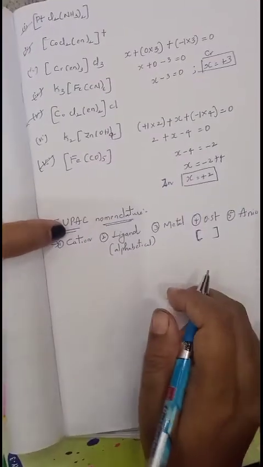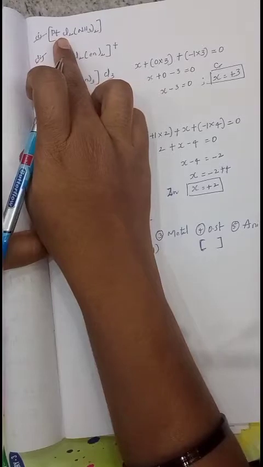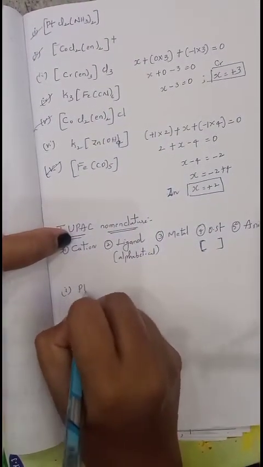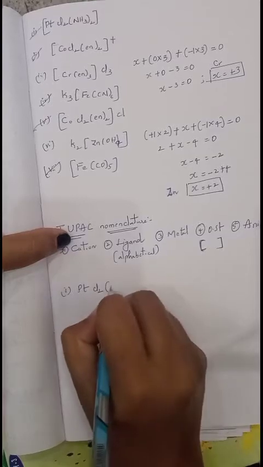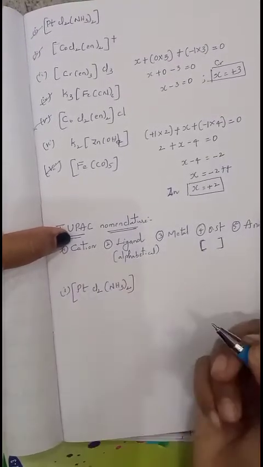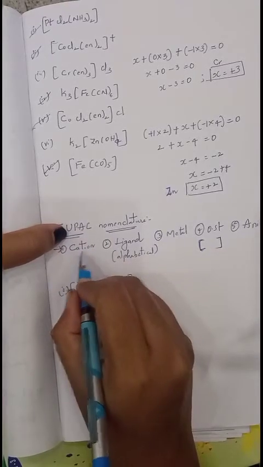Now we'll try to write names. First we'll take the same example. Here I am taking the same example, platinum, Cl2, NH3 taken twice. Here the first rule applies, cation.